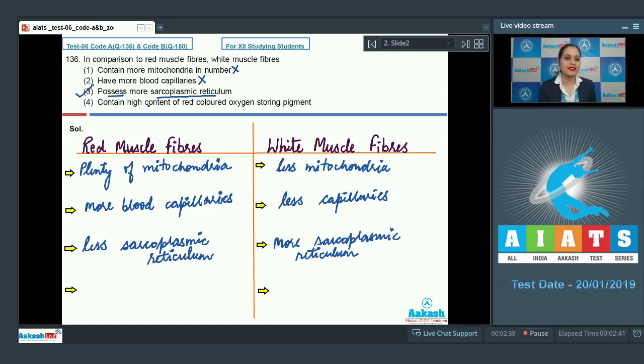And the last option is contain high content of red colored oxygen storing pigment, which is myoglobin.